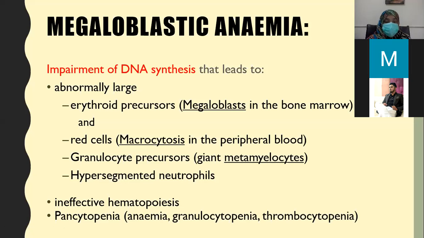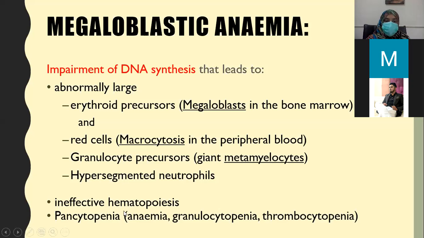Because the erythroid precursors and granulocyte precursors are abnormally formed in the bone marrow due to lack of vitamin B12 or folate, they get destroyed early in the bone marrow.